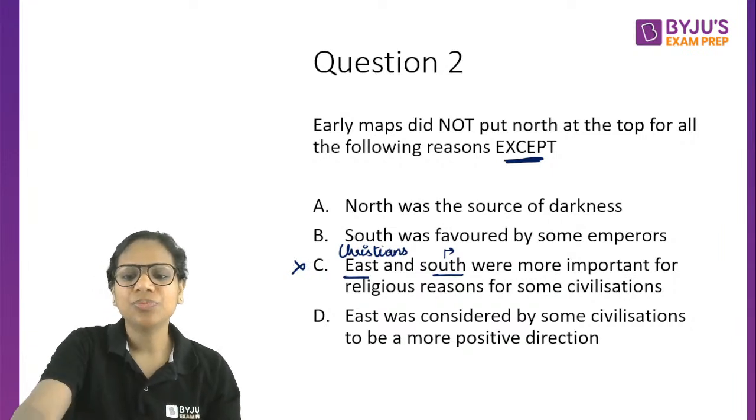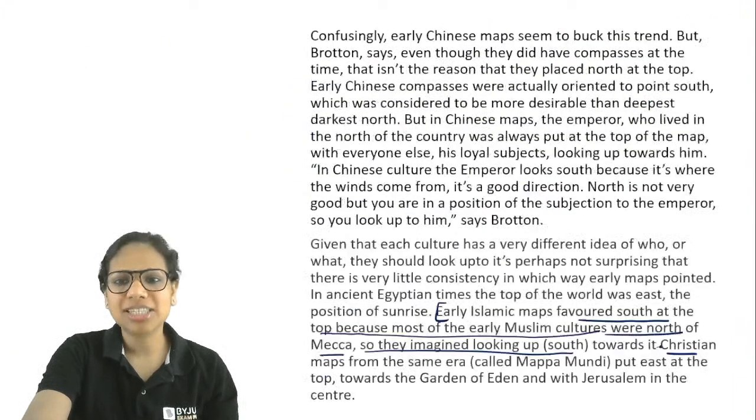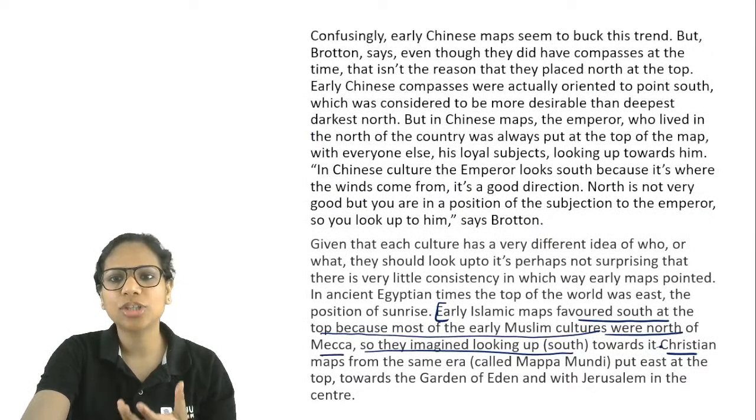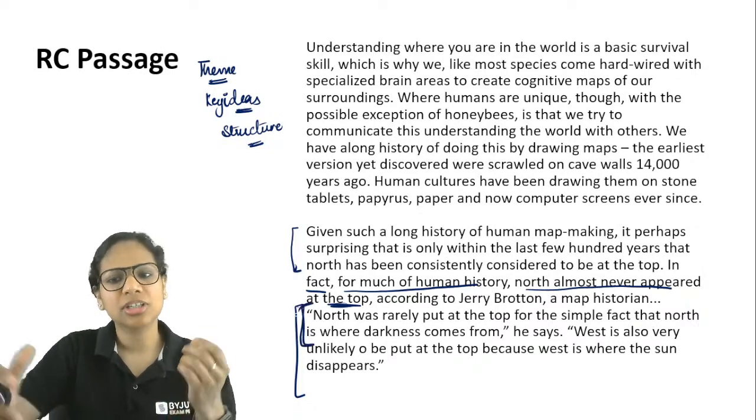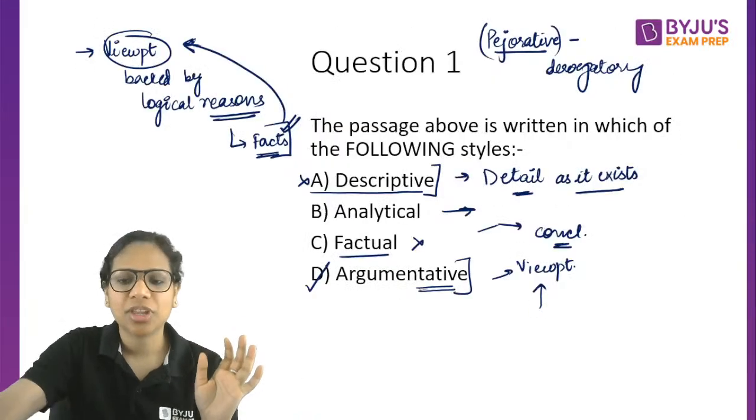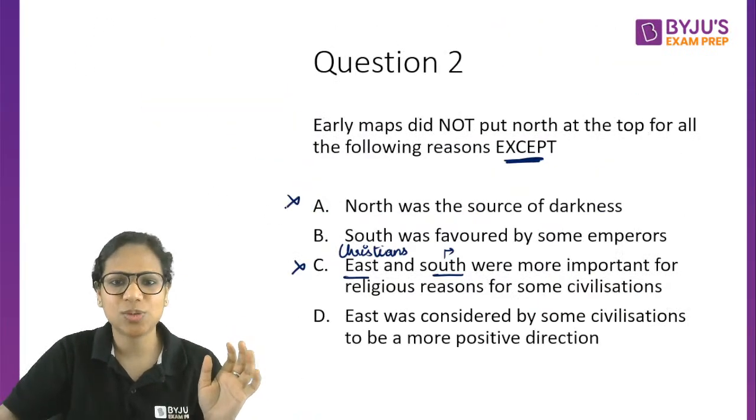Then north was the source of darkness. This is also given to us, that north was considered to be the source of darkness. See this: north was rarely put at the top for the simple fact that north is where darkness comes from. Right? So that's why it was not put at the top. So I eliminate A as well. We are left with B and D.